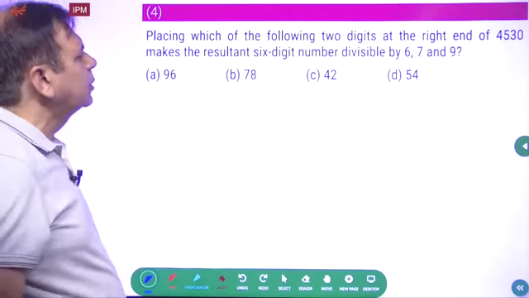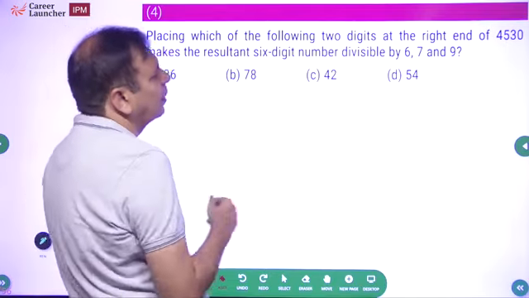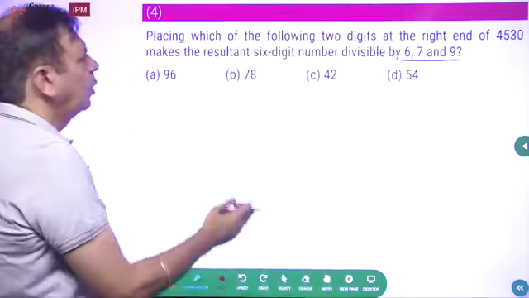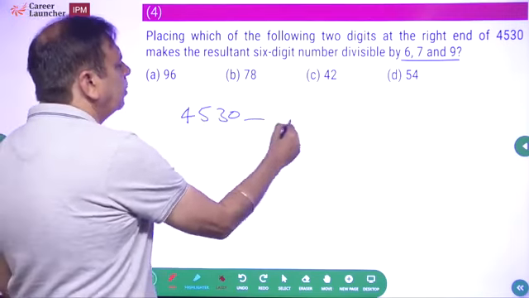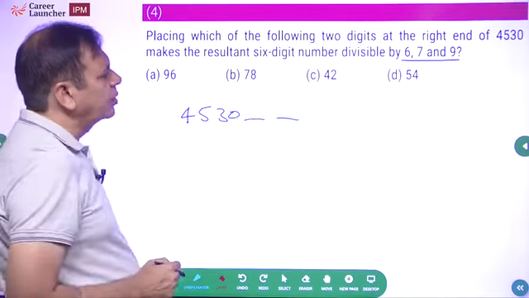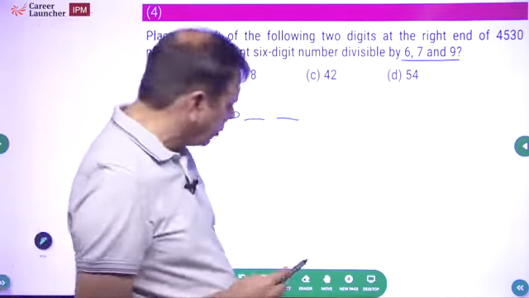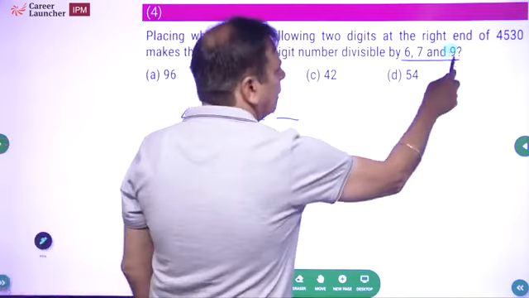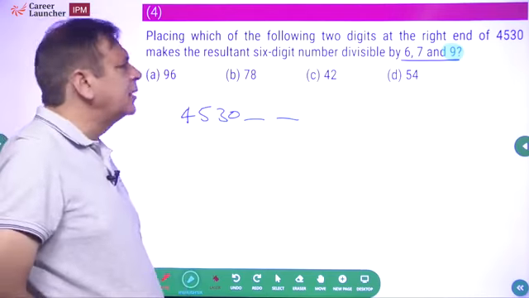Which of the following two digits at the end of 4530 makes the resultant 6-digit number a multiple of 6, 7 and 9? Choices. 4530 is the number. What should be these two digits so that the number becomes a multiple of 6, 7, 9? सबसे important number कौन सा है इसमें? The most important number is 9.